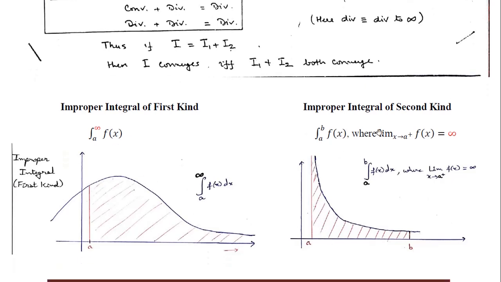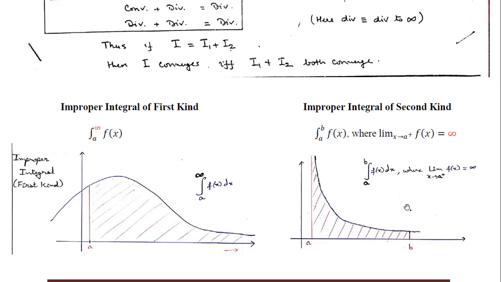Here also, let us see what the second type of improper integral is. In the second type, what is happening? The limits are bounded: the lower limit is a, and the upper limit is a finite real number b. So it's a closed bounded interval in which we are trying to do the integration. I'll not say closed bounded interval, I'll say bounded interval. I'll relax the word closed when I discuss the improper integral of the second kind, and there is a reason behind it, because I can't have the function defined at a.